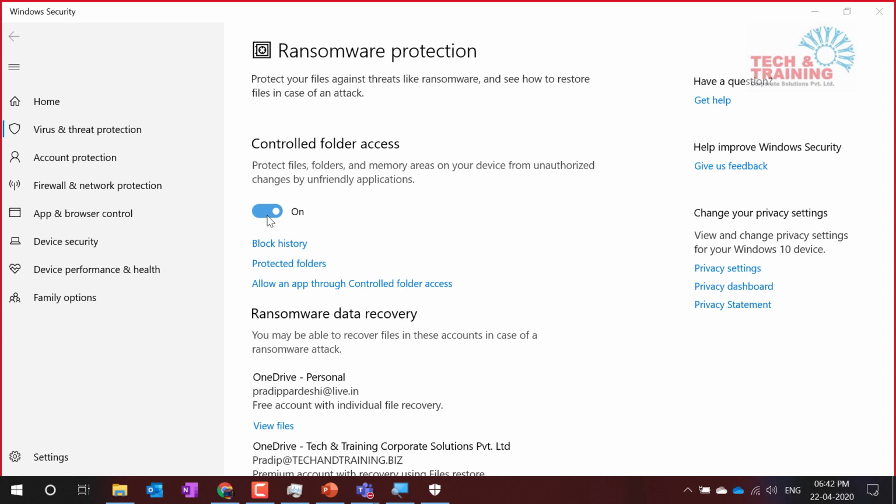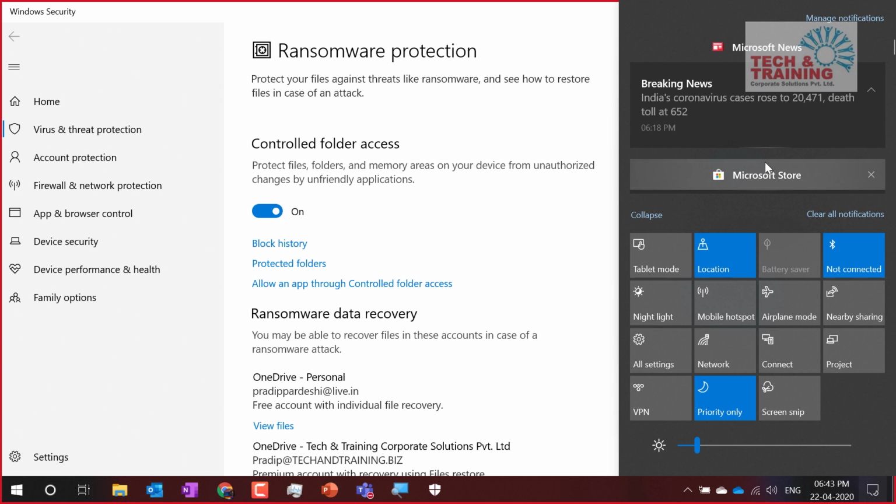This ransomware protection means no virus can directly get installed on your computer. If there is a simple change in the system root folder, Microsoft is going to intimate you. Any automatic change happening in the system folder, which is likely to be created by viruses, this ransomware protection is going to stop immediately. You can go ahead and override that, but that will be completely your choice.